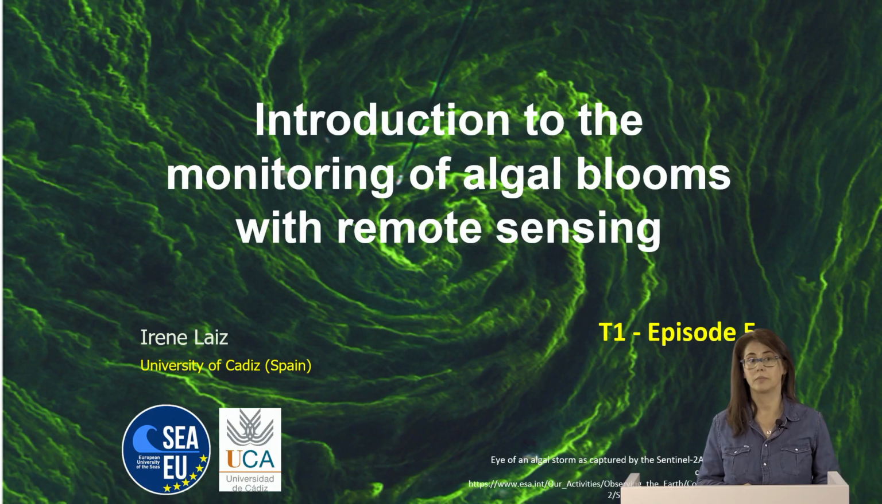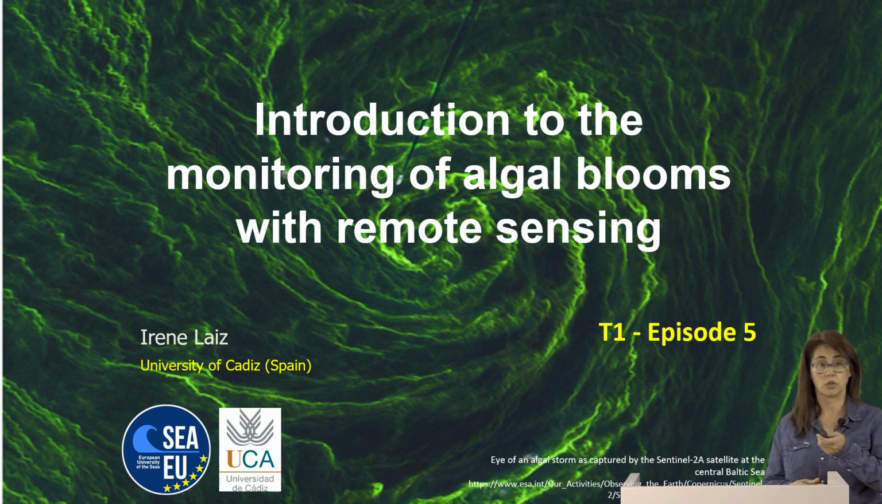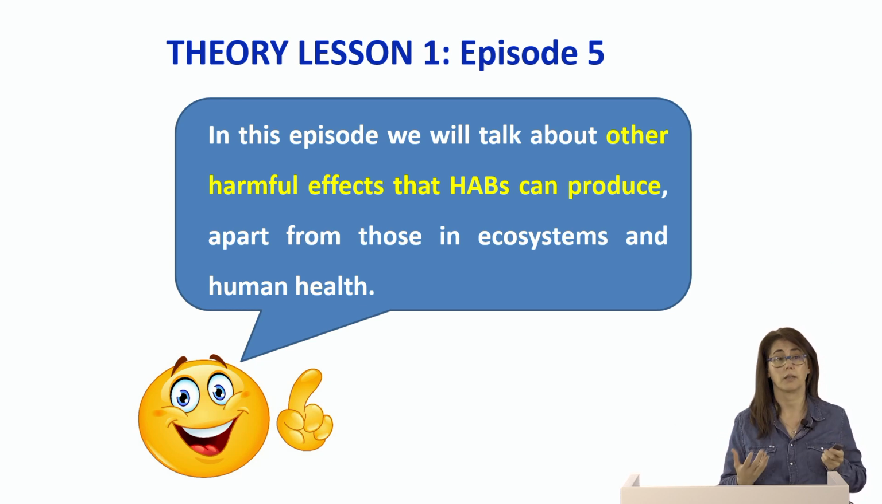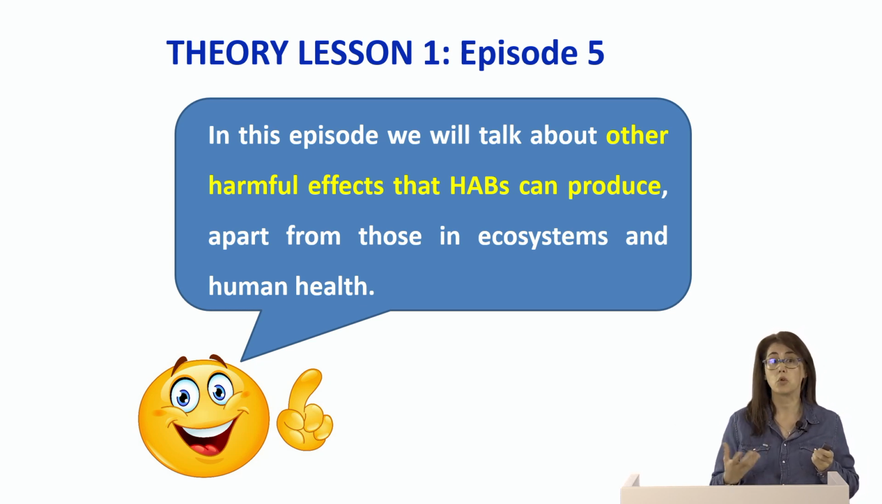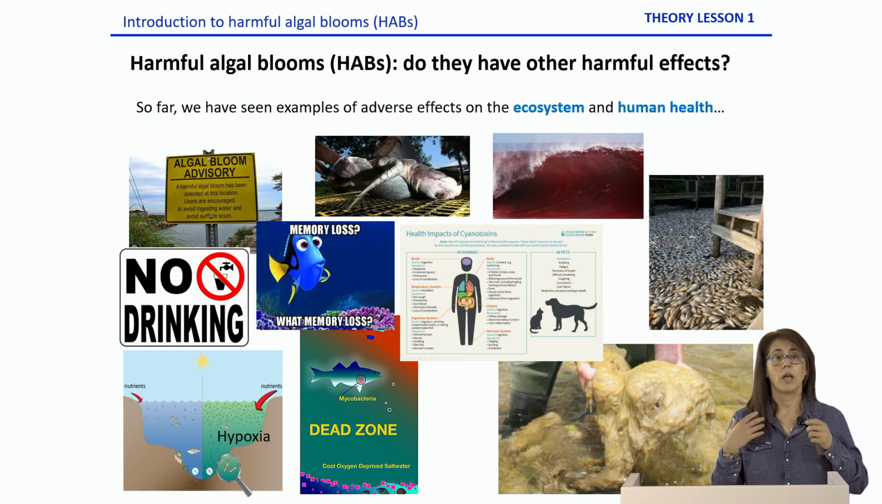Welcome back. This is episode number 5 from the first block of theory lessons. In this episode, we will talk about other harmful effects that HABs can produce, apart from those in the ecosystems and human health. So far, we have seen examples of adverse effects on the ecosystem.